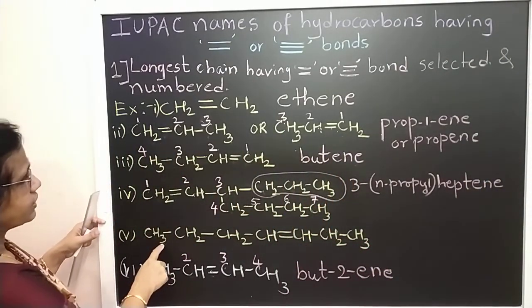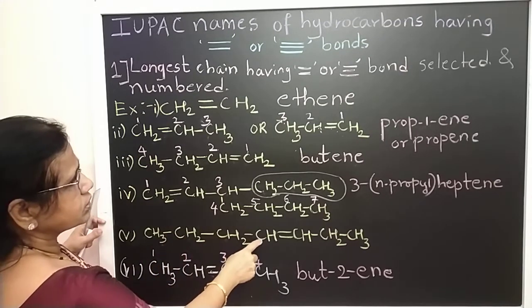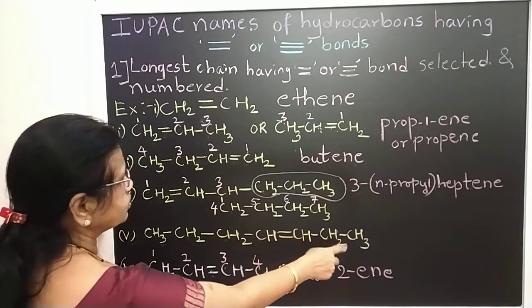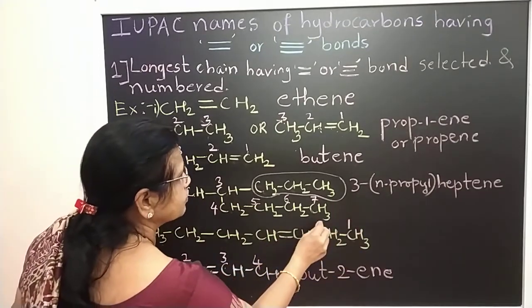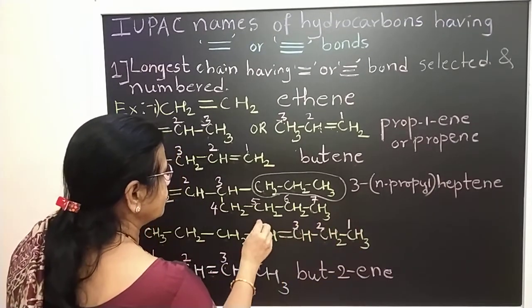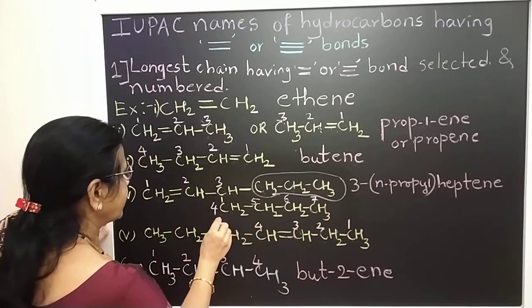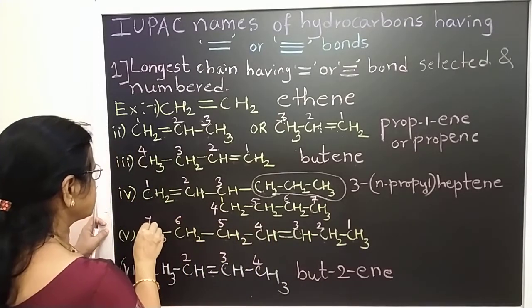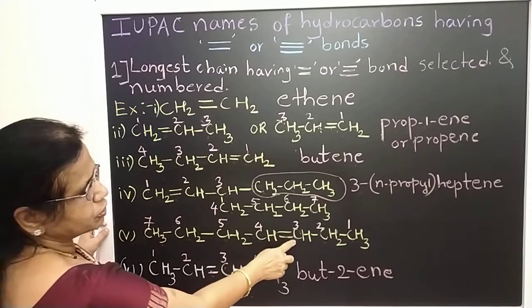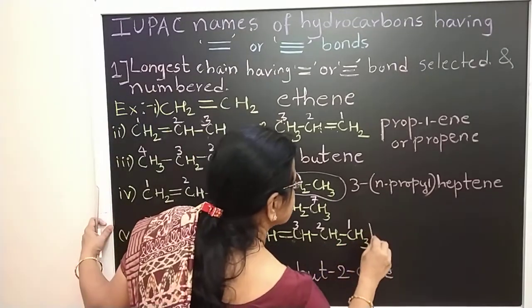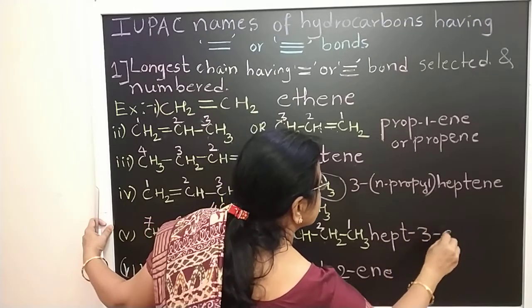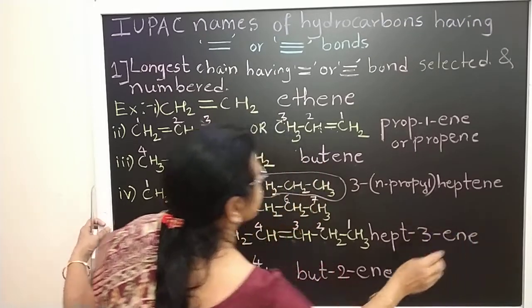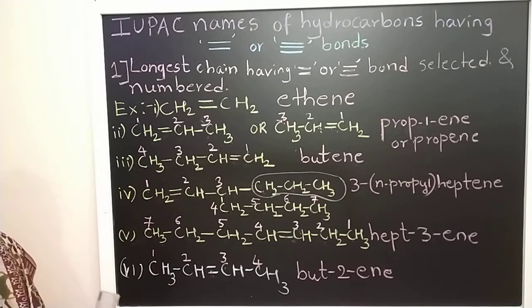The next one: CH3, CH2, CH2, CH, double bond, CH, CH2, CH3. So the double bond is nearer to the right side, so I will give numbers from here: 3, 4, 5, 6, 7. This is also hept, but with the double bond at the third position. So it is hept-3-ene. Okay, so this is about the first rule.